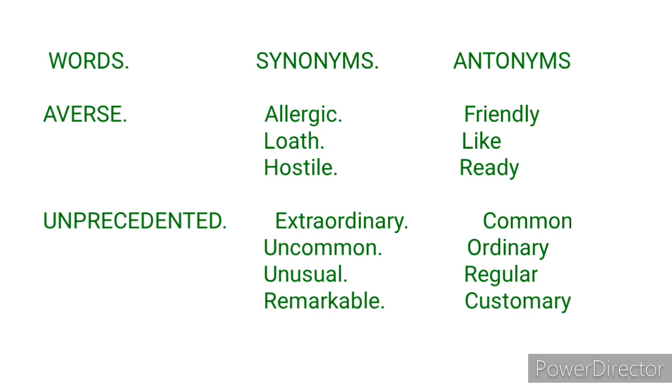So it means that the governor has never visited your school and it's unusual for the governor to visit your school. Now let's look at the synonyms. The synonyms are extraordinary, uncommon, unusual, remarkable. And the antonyms are common, ordinary, regular, customary. I hope you're following. Now let's move to the next one.